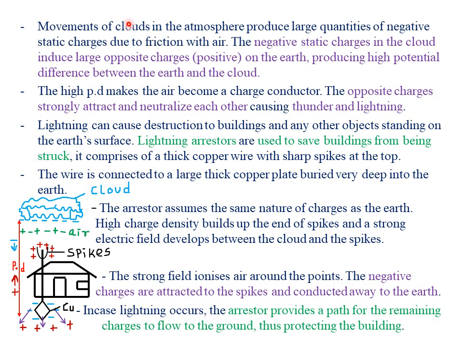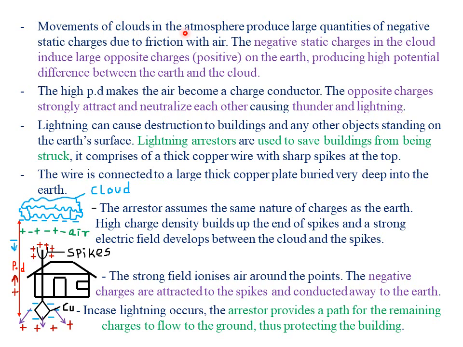Next, we are looking at the lightning arrester, whereby movement of clouds in the atmosphere produces a large quantity of negative static charges due to friction with the air. Remember, under the first lesson of Electrostatics 1, that is under Form 1 work, we said that we have a process called electrification by friction, whereby static or stationary charges are produced when two rough surfaces move against each other.